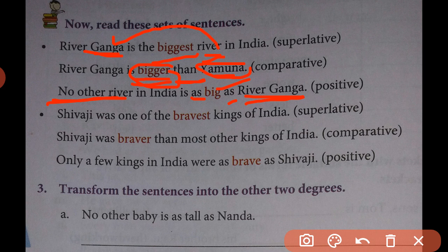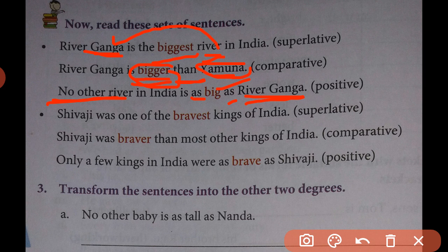While changing superlative degree into positive, we have to follow the same sentence as in the beginning, no other plus common noun, then the degree form in simple form as, and the proper noun soon after, as in the positive degree. See here, one more example is given.